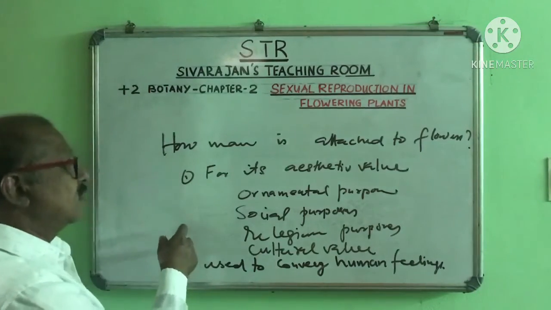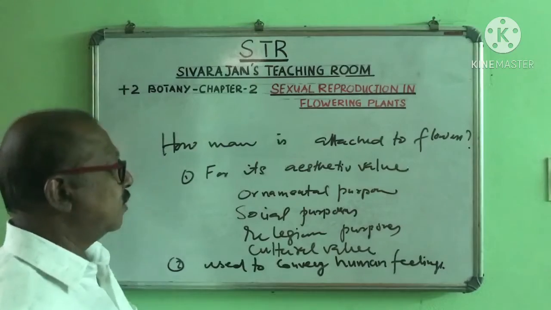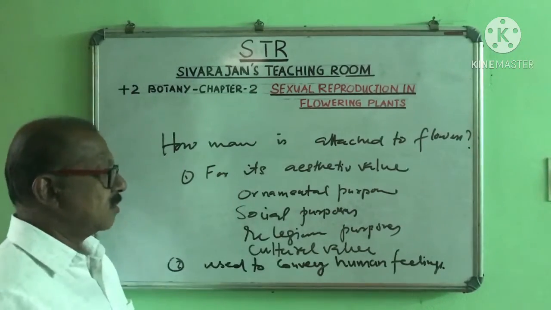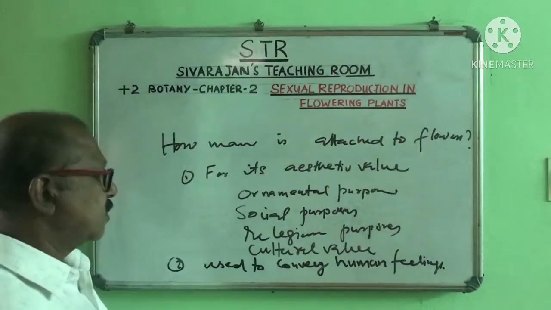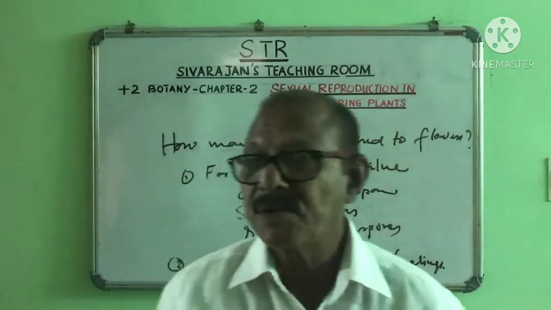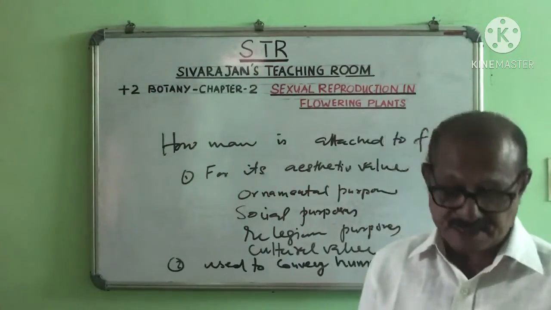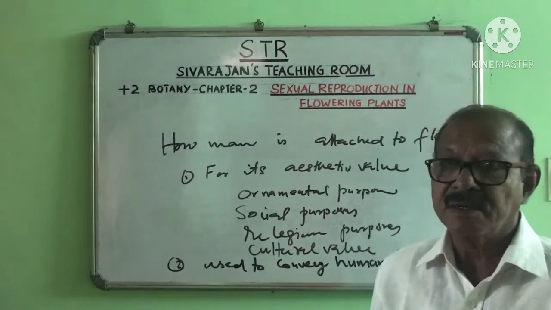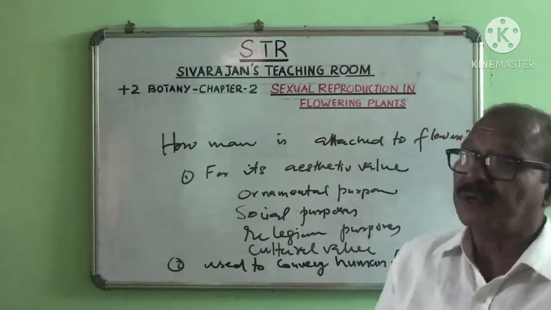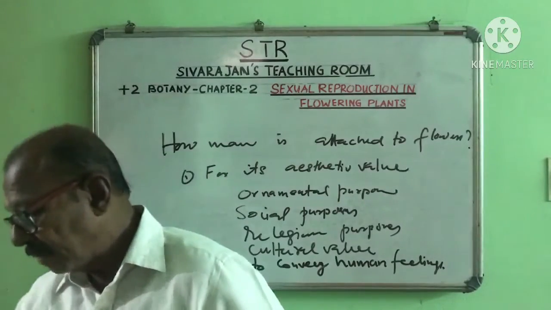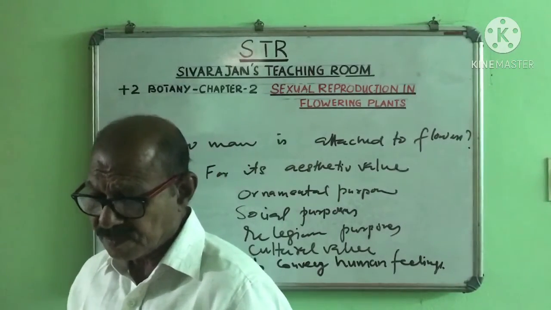There are two main things: for their aesthetic value, ornamental purpose, social purpose, religious purpose, and cultural value; and to convey human feelings like love, affection, sorrow, happiness, etc. So flowers are very important to man in his life.